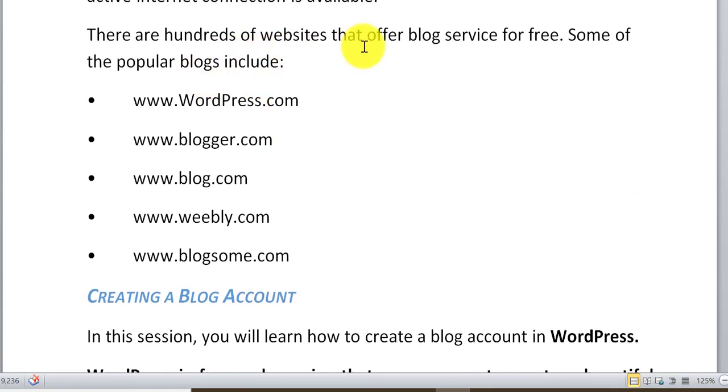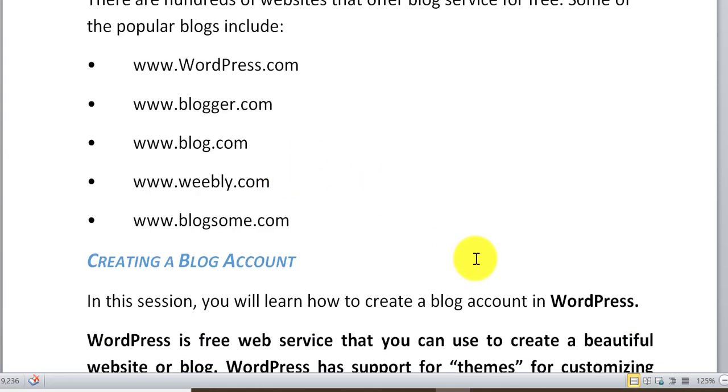There are hundreds of websites that offer blog services for free. There are some: www.wordpress.com, blogger.com, blog.com, weebly.com, blogsome.com. These are the websites in which we can use free services of a blog.